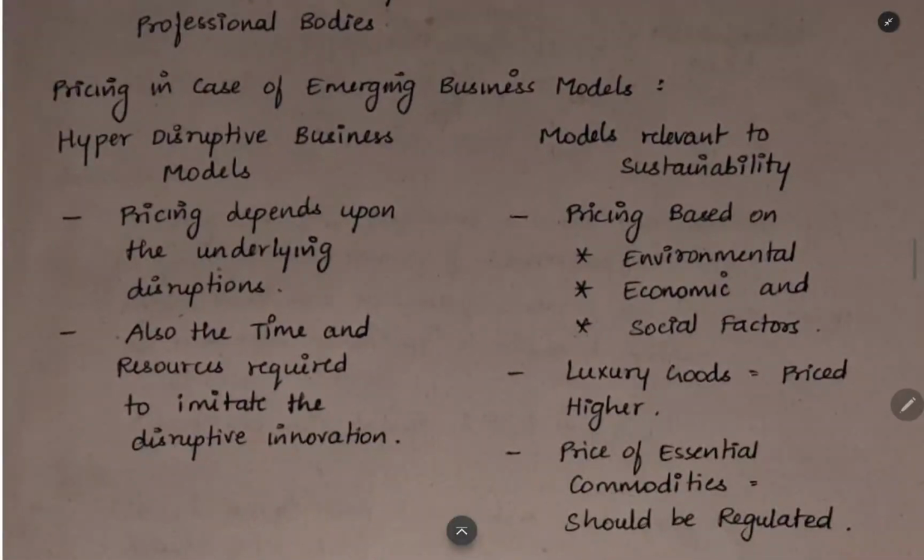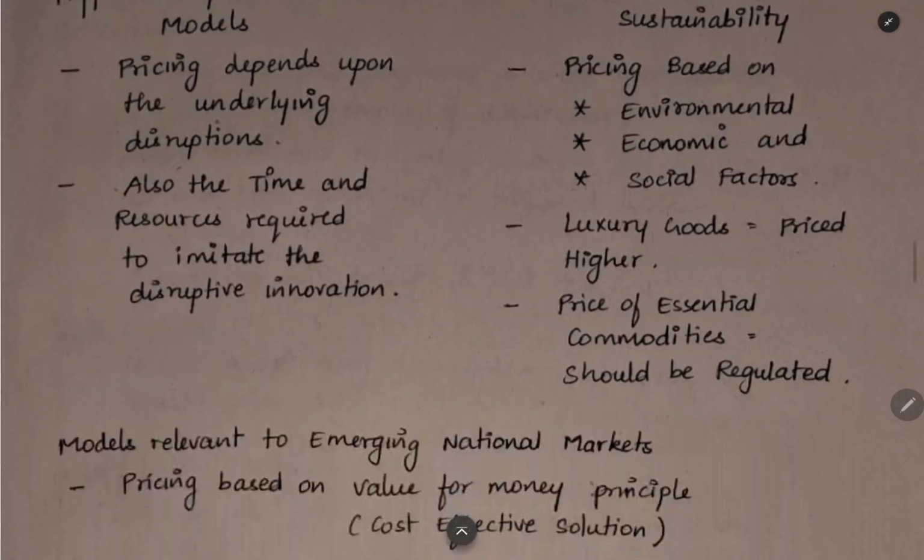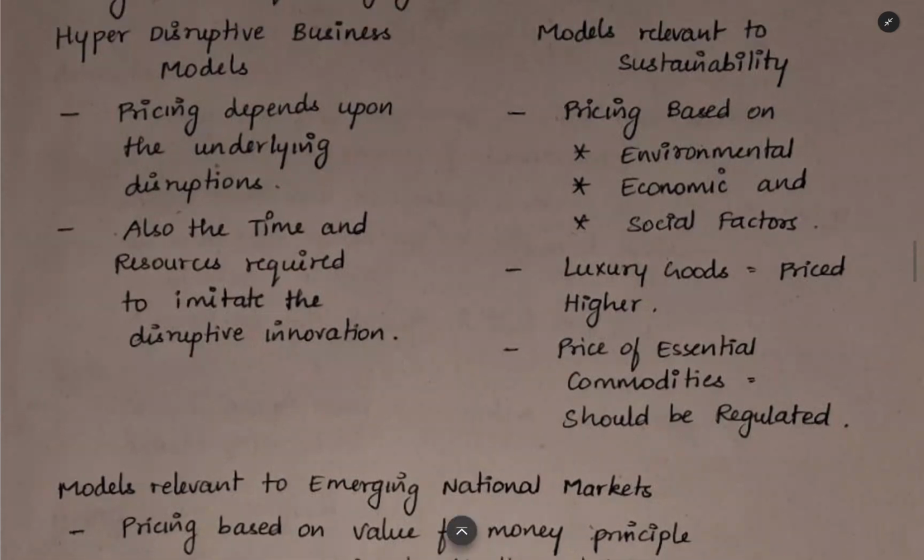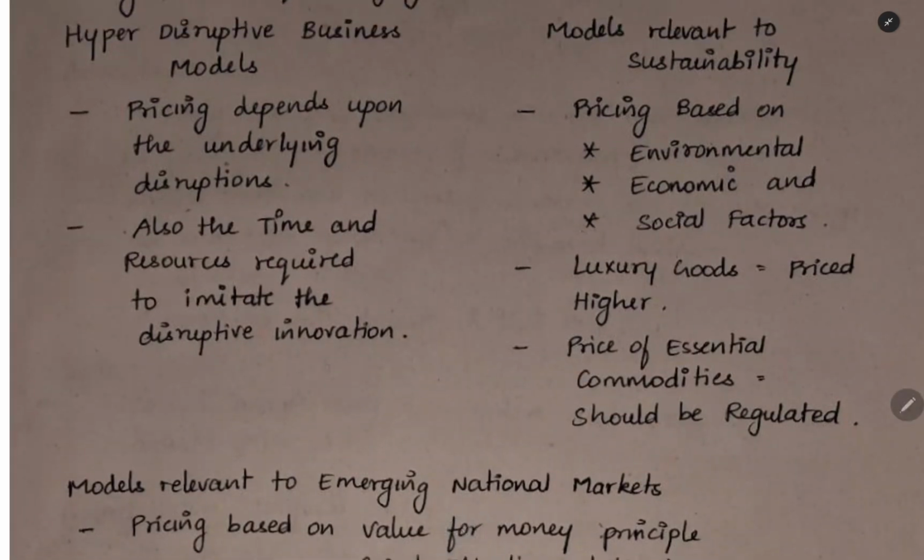Now we are going to see about the pricing of emerging business models. Now, the first business model is the hyper-disruptive business model. Here, it will depend upon the value of the innovation and then the time and resources required to imitate the disruptive innovation. If the competitors want to do the same innovation, how much time it will take, how much amount they have to spend, that we have to see in case of the hyper-disruptive business model. How big the innovation is, that will be the main thing here.